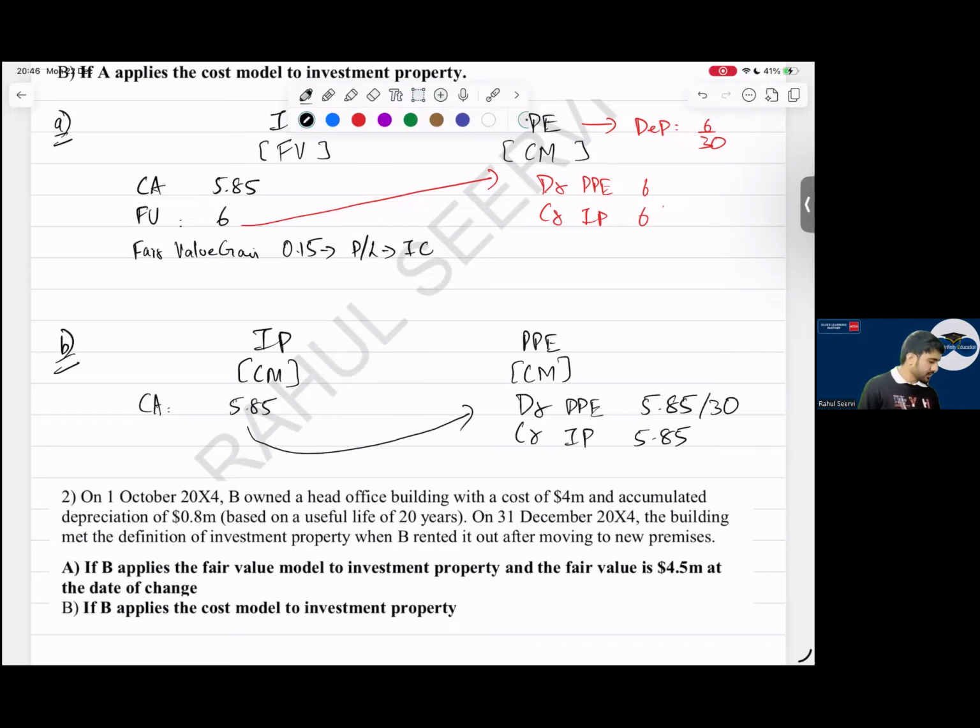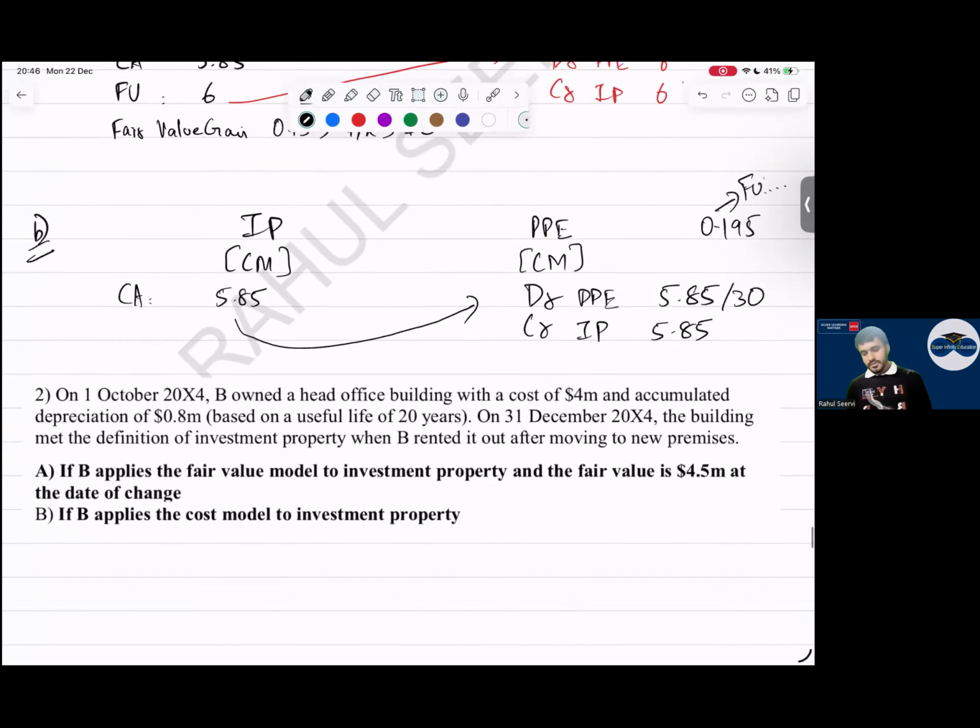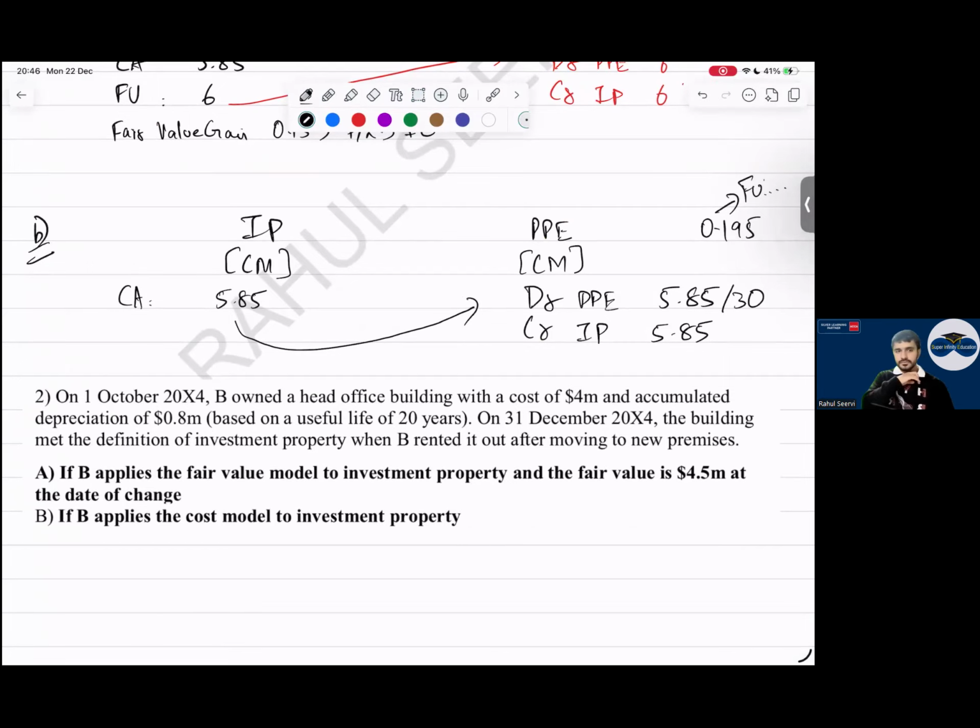For the future years. Question number 2. सर इसमें 3 months का depreciation charge होगा, उसके बाद transfer.